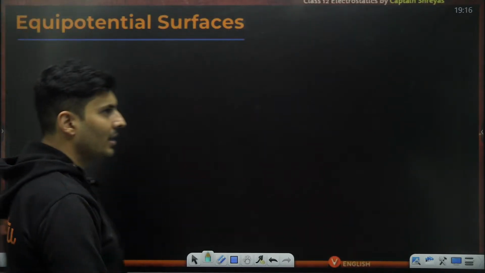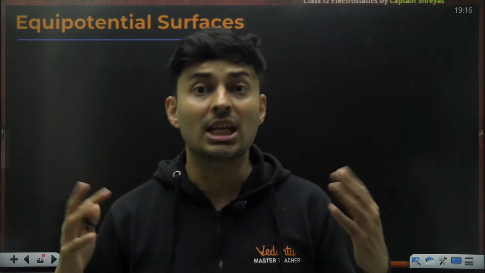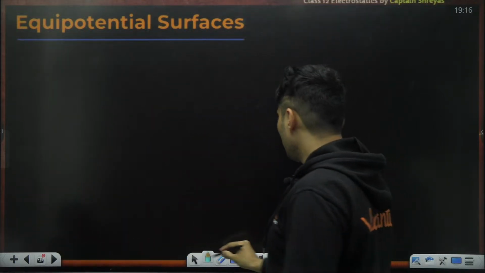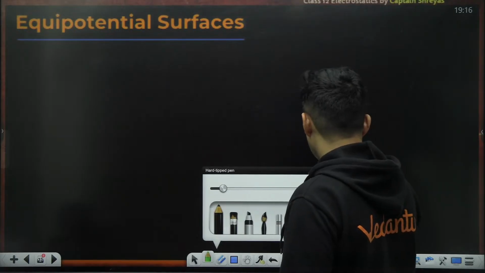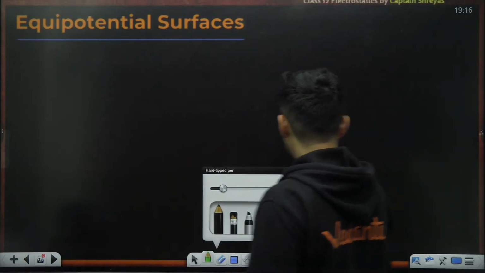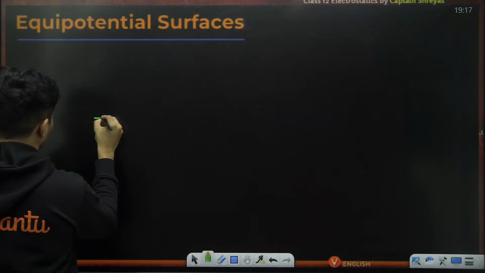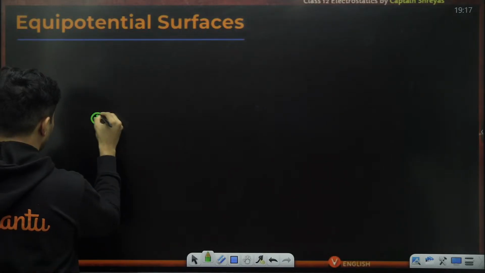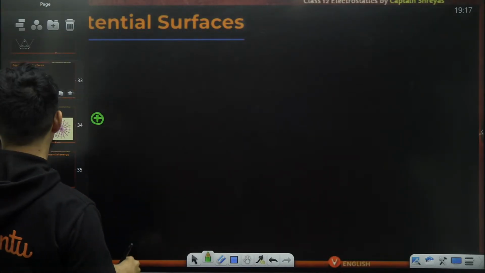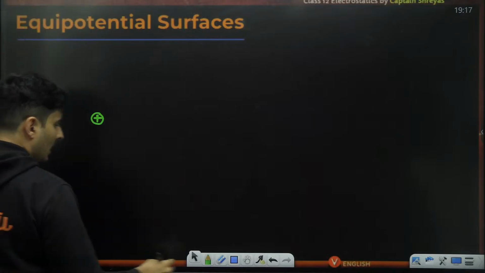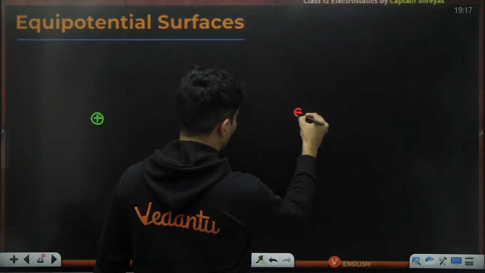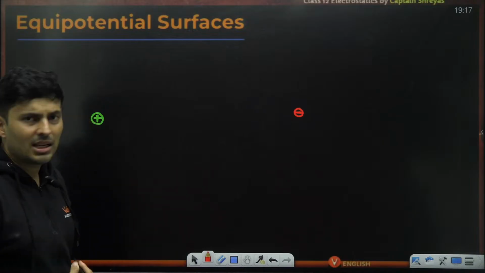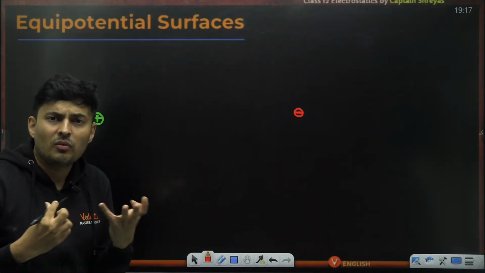Now let's go to the final aspects, which is potential surfaces and all of that. So if you ask me, I just take, say for example, a positive charge, and let's say a negative charge over here. And if I ask, what is the locus of all the points?